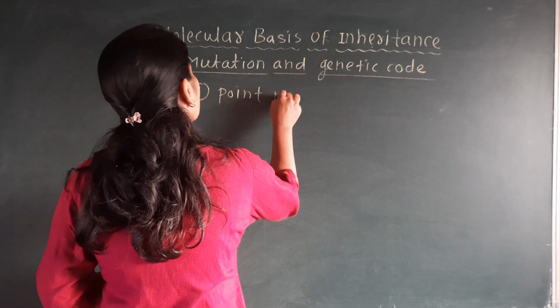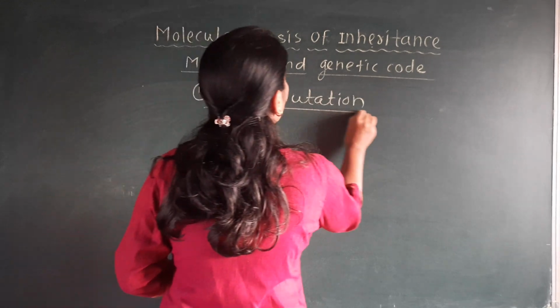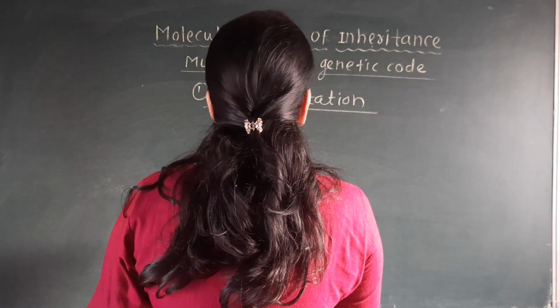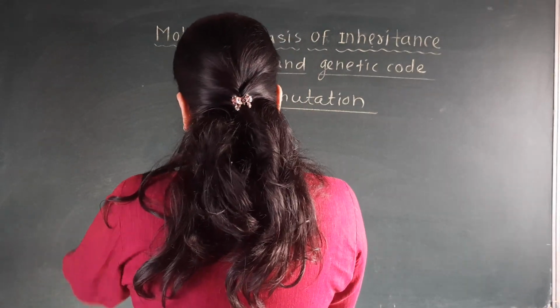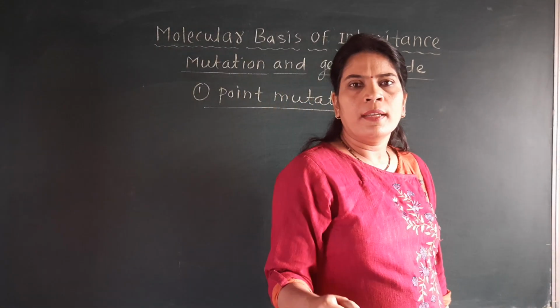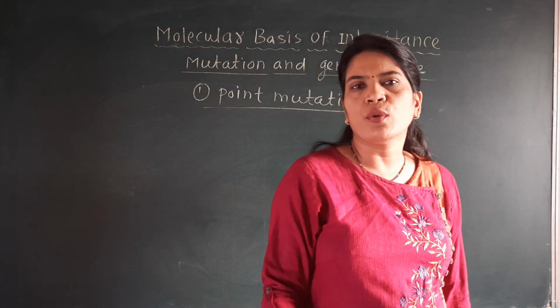Point, the name itself indicates its meaning. What is meant by point mutation? See here, in this point mutation, there will be only one change in the nucleotide.